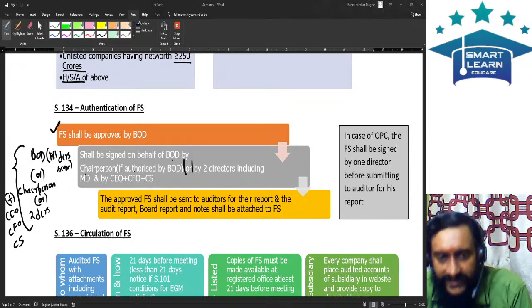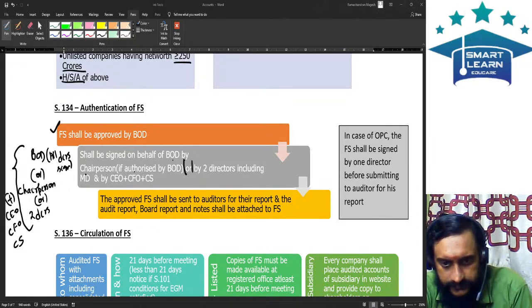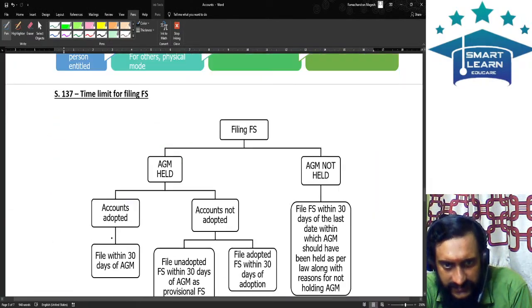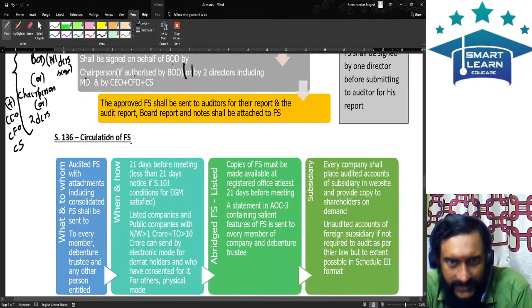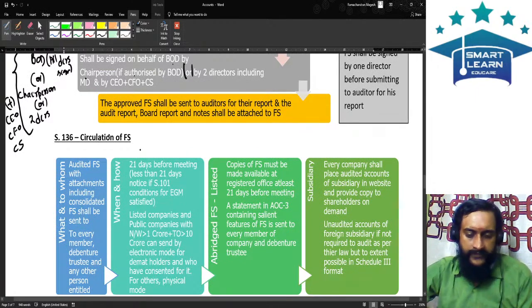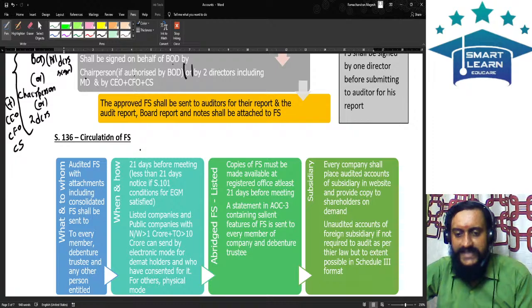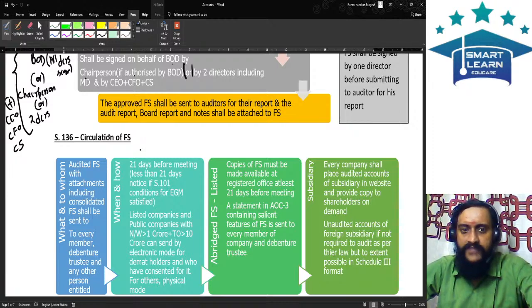With respect to section 136, section 136 speaks about circulation of financial statements.